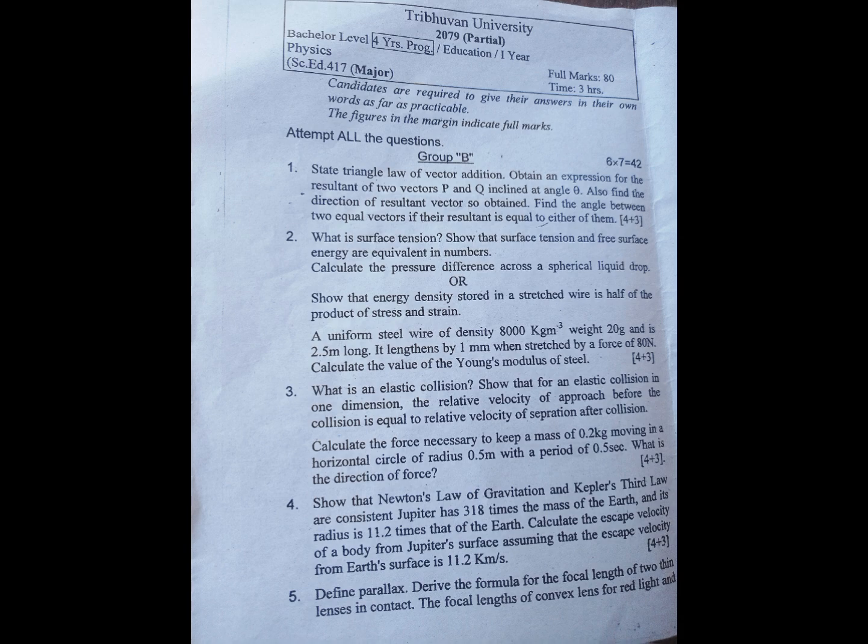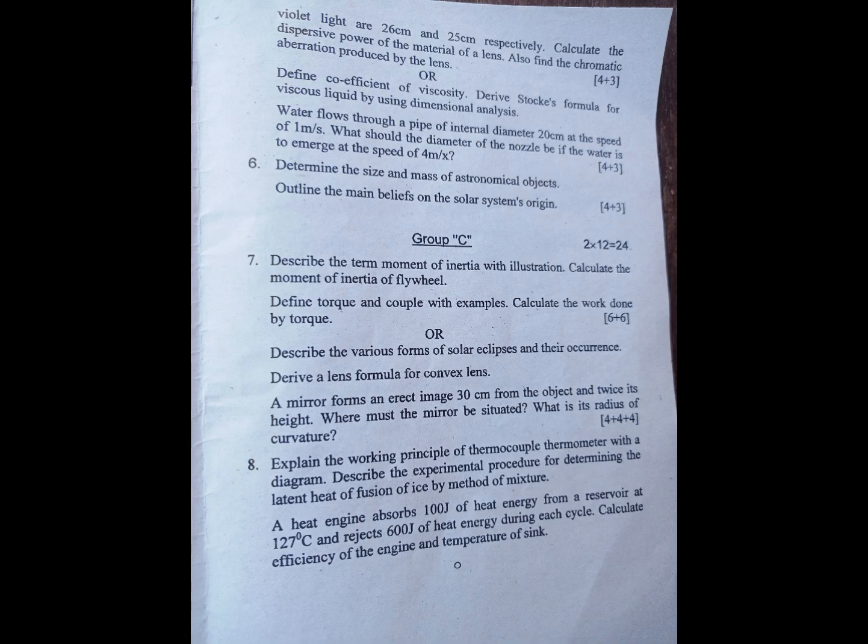Question number 5. Define parallax. Derive the formula for the focal length of two thin lenses in contact. The focal lengths of a convex lens for red light and violet light are 26 cm and 25 cm respectively. Calculate the dispersive power of the material of the lens. Also find the chromatic aberration produced by the lens. Marks 4+3.